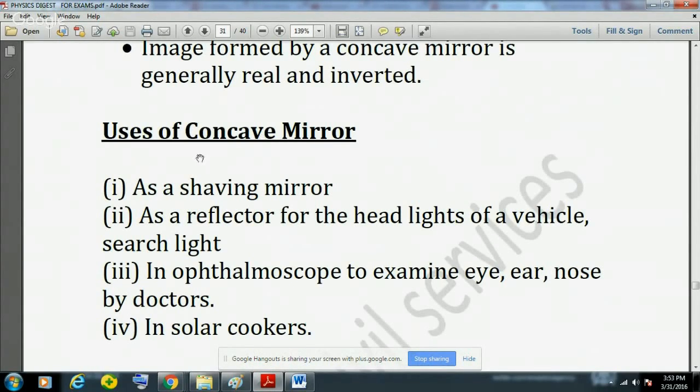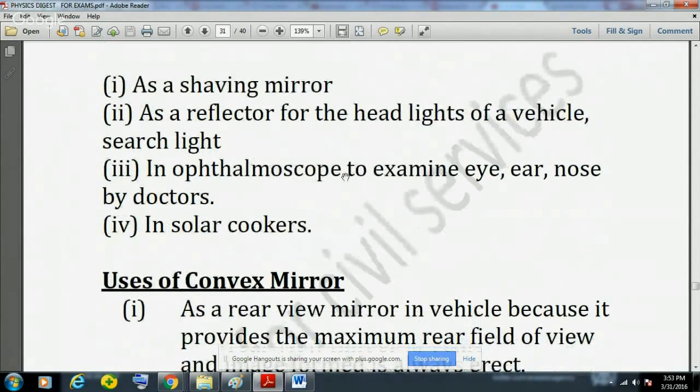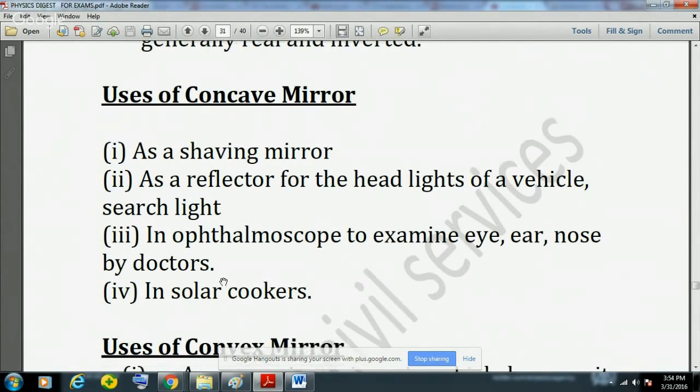Now, uses of concave mirror. Please remember that a concave mirror can be used as a shaving mirror. It can also be used as a reflector for the headlights of a vehicle and in a searchlight. Then a concave mirror can also be used in an ophthalmoscope by the doctor to examine the eye, ear, and nose. And then a concave mirror can also be used in solar cookers. So three uses are very important: concave mirror is used as a shaving mirror, then as a reflector of headlights of a vehicle, and then in a solar cooker.